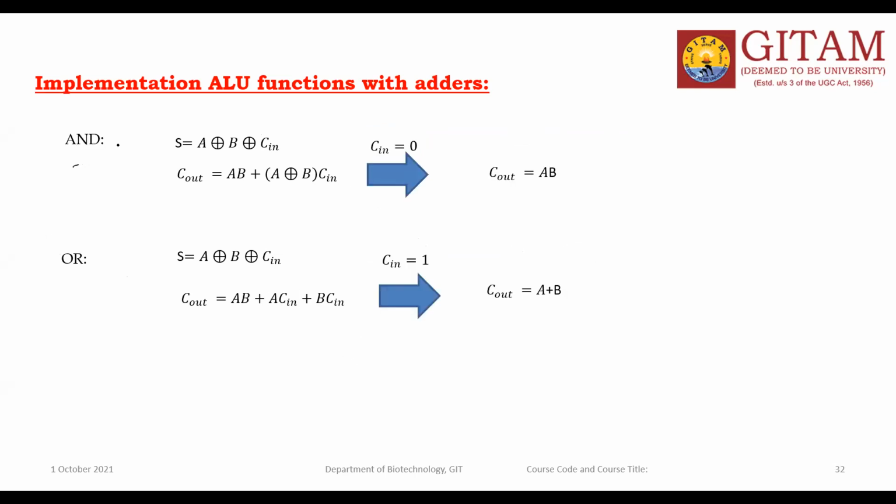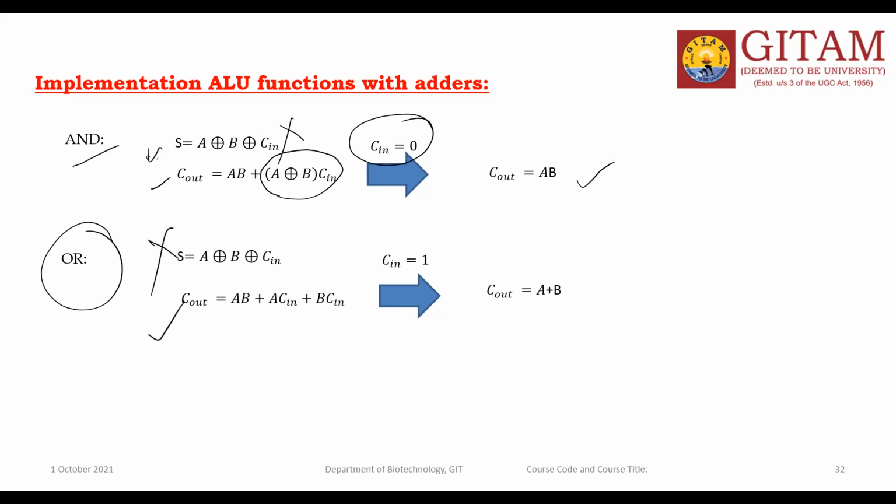AND operation. Here take the sum and carry equations. Forget about the sum equation, take the carry equation. Cout is equal to this, substituting Cin is equal to 0 here. Then this term is 0, and AB will remain. This is the AND operation. When we go to the OR operation, forget about the sum expression, go to the Cout expression. Put Cin is equal to 1 here. Then we get AB plus A plus B.